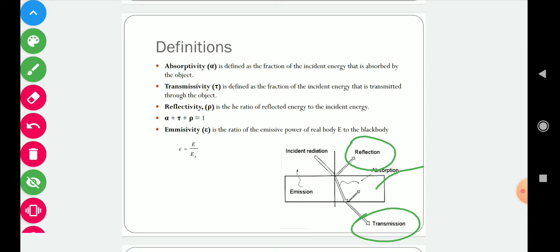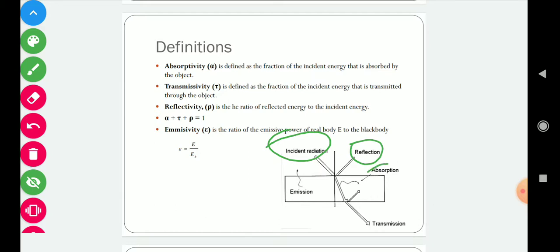So the incident radiation will be equal to the sum of reflected radiation plus absorbed radiation plus transmitted radiation. So absorptivity, transmittivity and reflectivity indicate the fraction of energy which is absorbed, transmitted and reflected by the body.